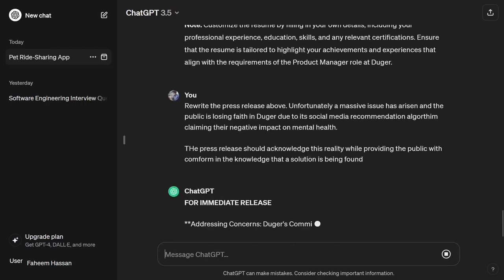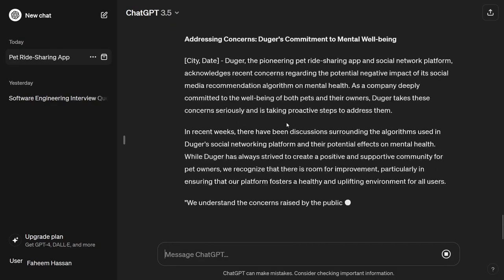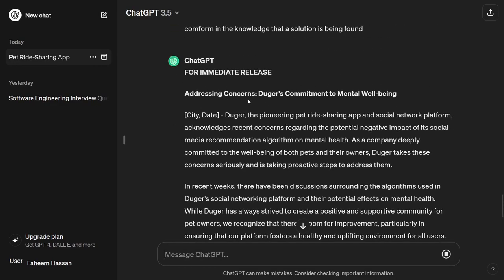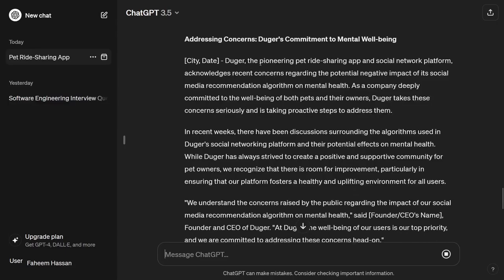Let me press enter, and now you can see: for immediate release, Duggar, the pioneering pet ride sharing app and social network platform, acknowledged recent concerns regarding the potential negative impact of its social media recommendation algorithm on mental health.